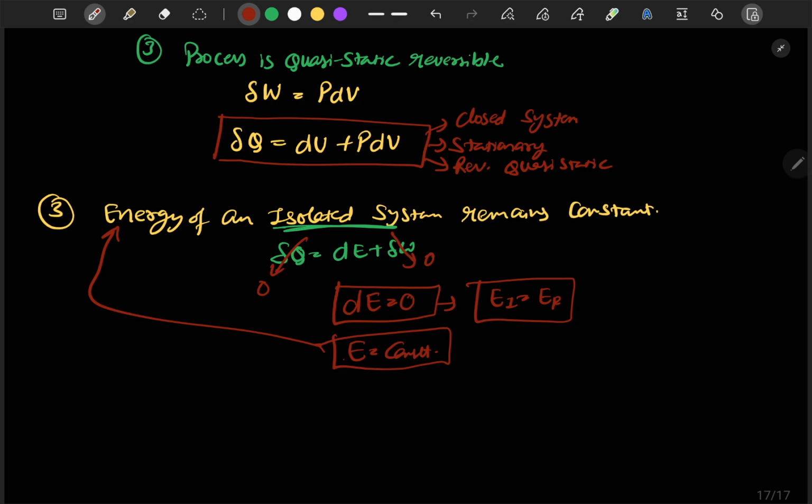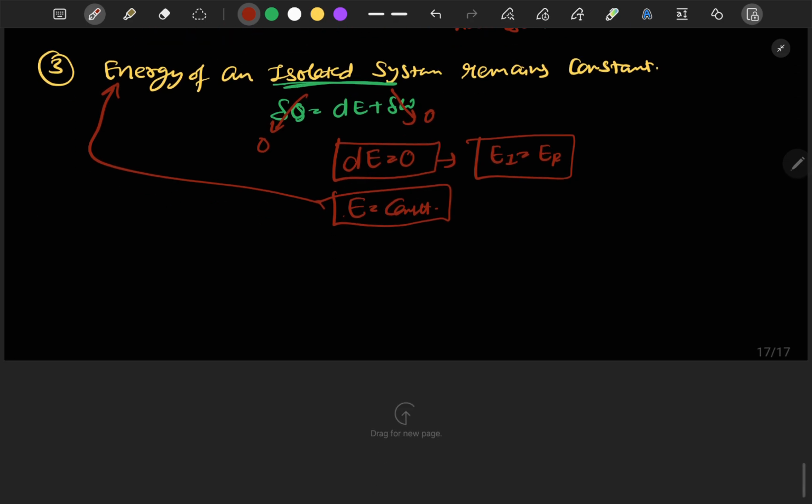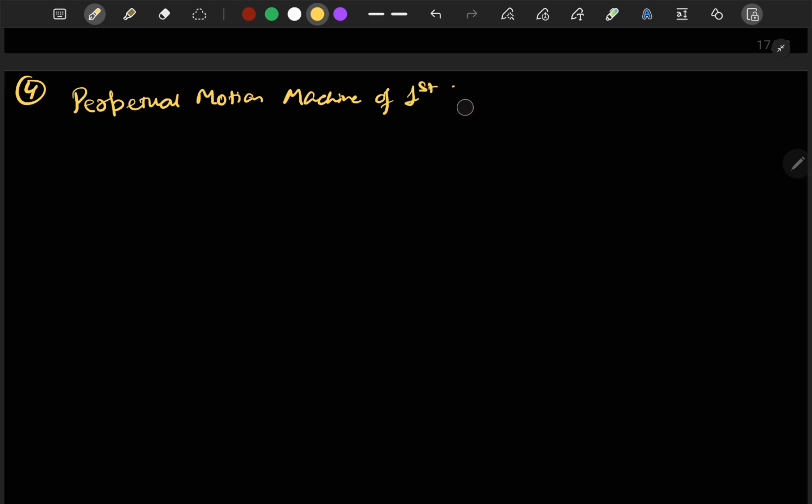Okay, now moving on to the next consequence. So the fourth consequence we can talk about is perpetual motion machine of first kind. It is also written as PMM1.